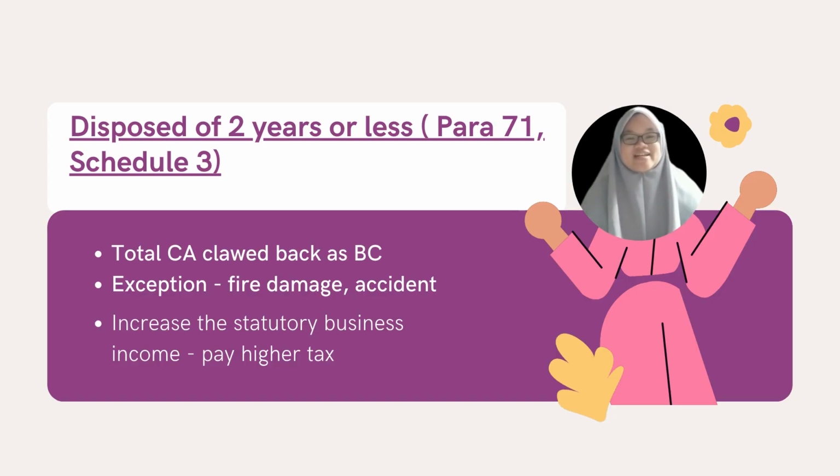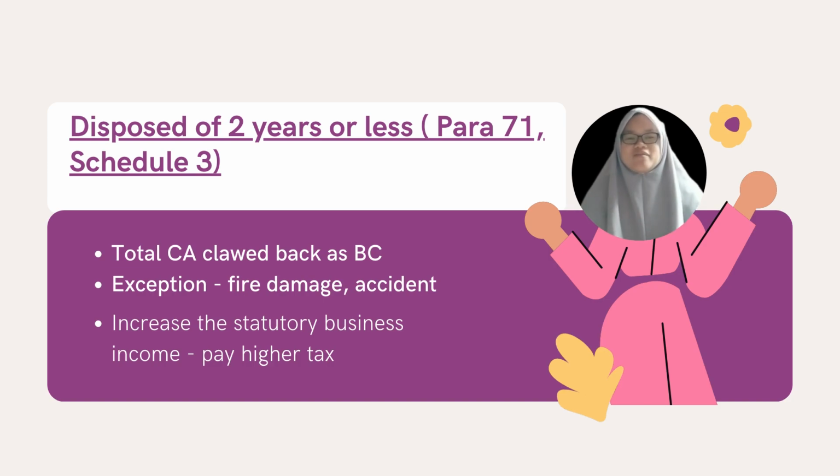Oh, what happens if we dispose exactly 2 years or less? When we dispose of an asset exactly 2 years or less, as stated in Para 71 Schedule 3, the total capital allowance will be clawed back as balancing charge unless commercial justification can be provided. Exceptions for clawback are fire damage, technology obsolescence, accidents, and etc.